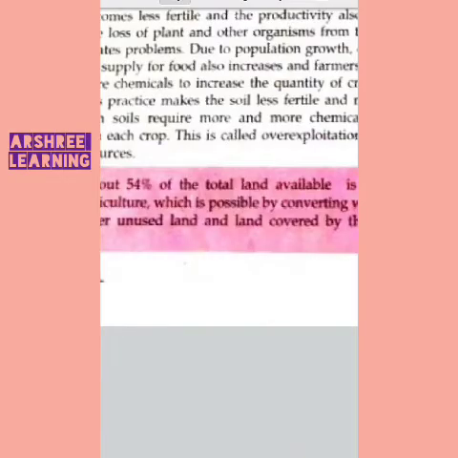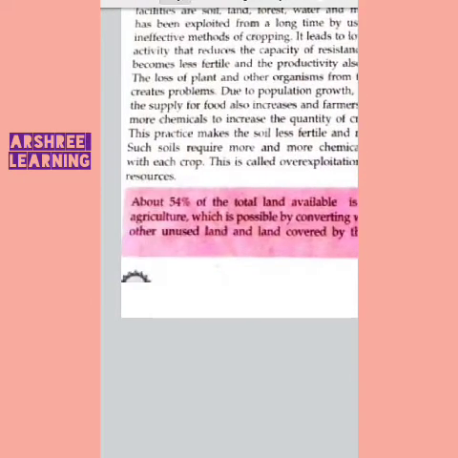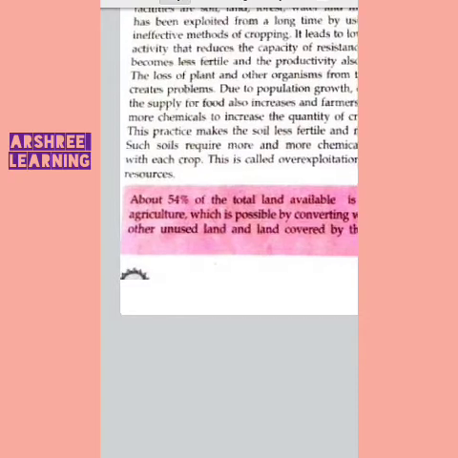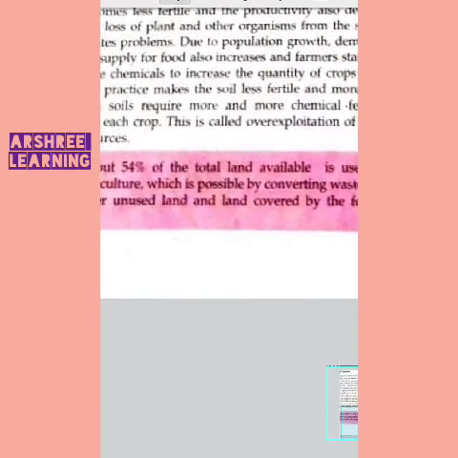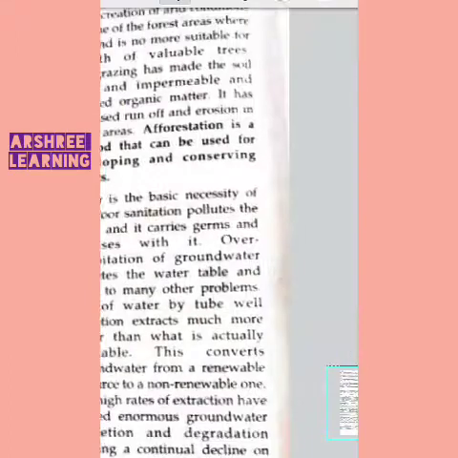About 54% of the total land available is used for agriculture. This 54% use of the land also affects the environment, which is possible by converting the wasteland. So what can be done? What is the solution? Let's read. The first is forests.